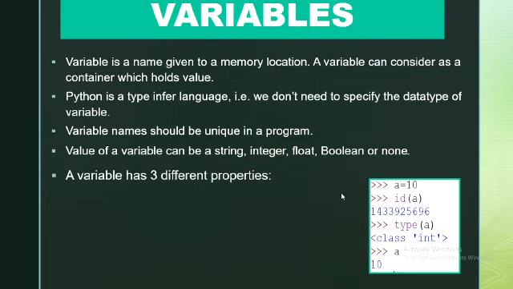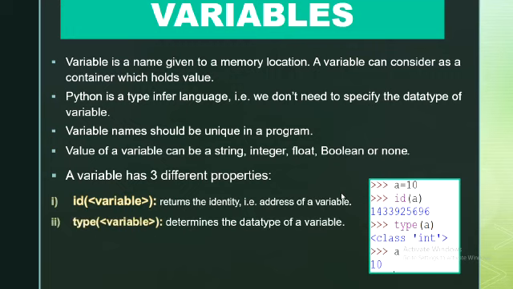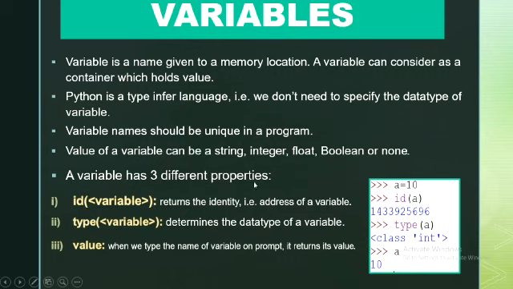A variable has 3 different properties: id, which stores the address of a variable; type, which determines the data type of the variable; and value, which is returned whenever we type the name of the variable. As you can see here, a equal to 10. id of a means it is going to return the address of a. type of a means it is going to return the data type. It will return class int, which means it is of integer type. Now when we type a at the Python prompt, it is going to return the value of a.